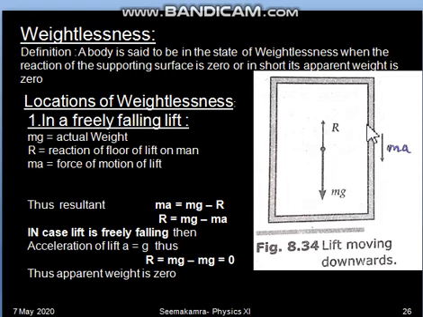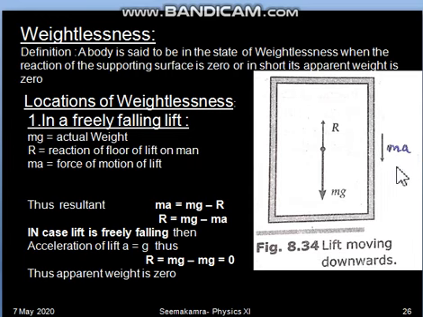But because the lift is moving, suppose the lift is moving downwards with acceleration a. Whenever some object is moving with acceleration a, the force of motion is ma, that is Newton's second law. The lift is moving in the downward direction, so we have to show ma in the downward direction.